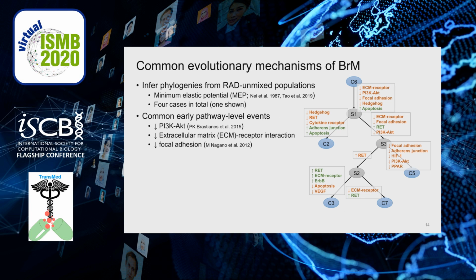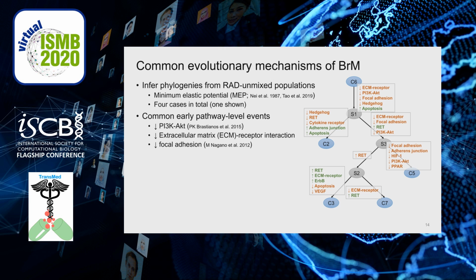Finally, we infer the phylogenies from the mixed cell components. We use the minimum elastic potential method, which is discussed in our previous work. Since not every cell population exists in all the cancer patients, we have 4 cases in total. Here we only show one of them. However, there exist common early pathway level events from these 4 cases. That is the decrease of PI3K-AKT pathway, the decrease of ECM receptor interaction, and the decrease of focal adhesion.